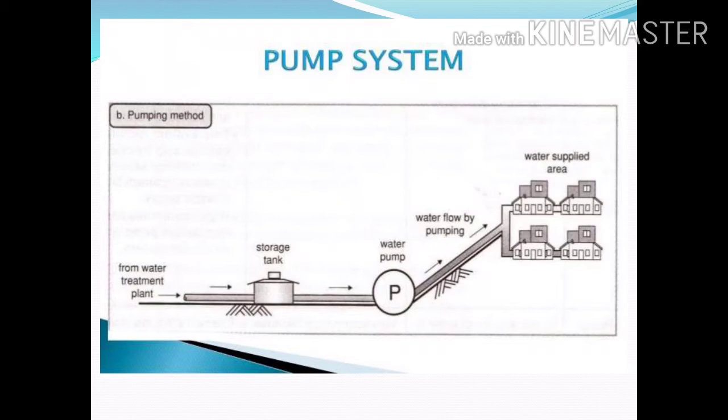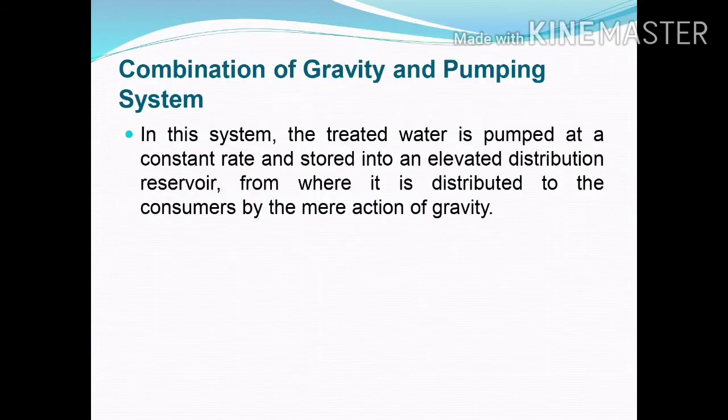In the figure, it is clearly shown that water from the reservoir is stored in the storage tank. The service pump will be located at the lower level. The service area will be located at the higher level. By pumping, the water is delivered from the lower level to the higher level. Suppose the power fails, the entire system will be disturbed. This is the main disadvantage of this system. Next method,